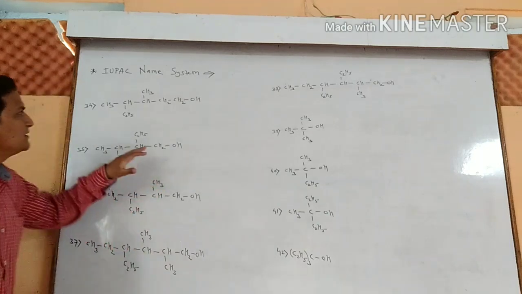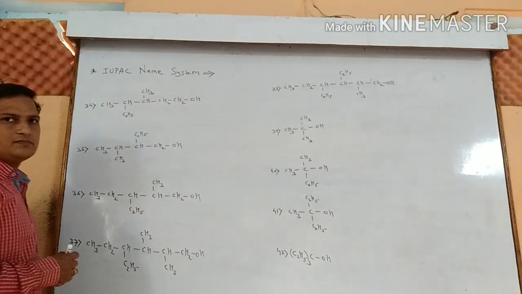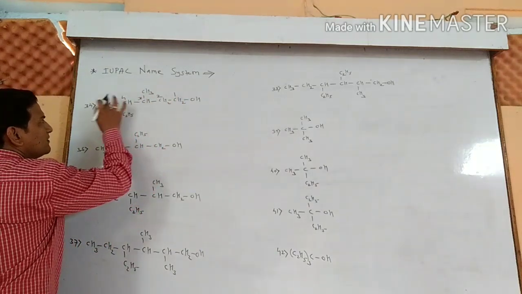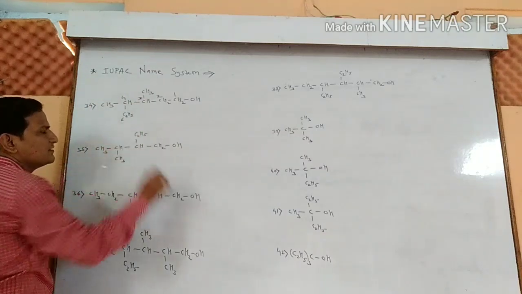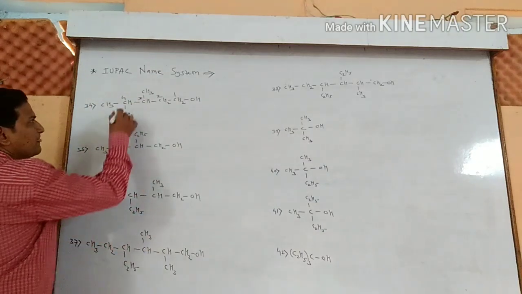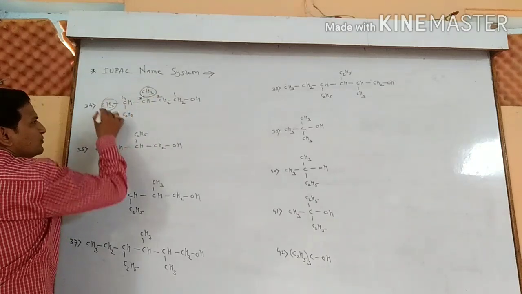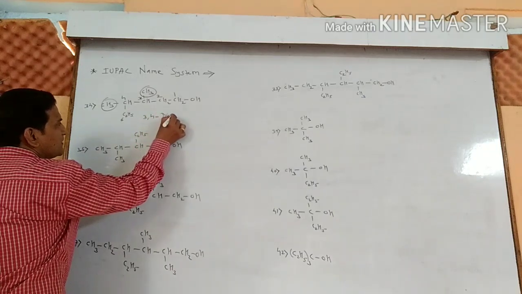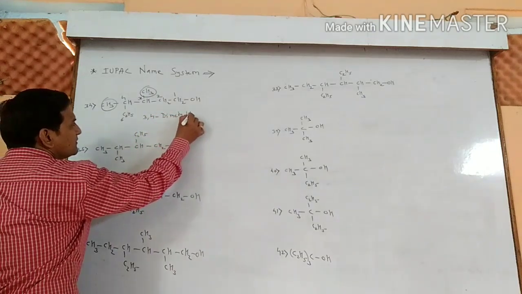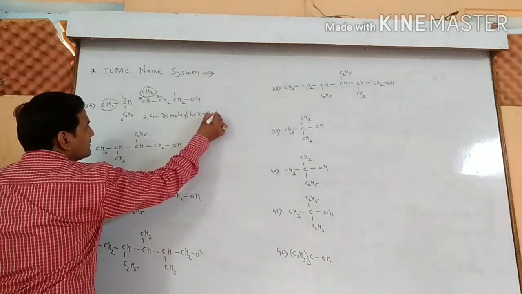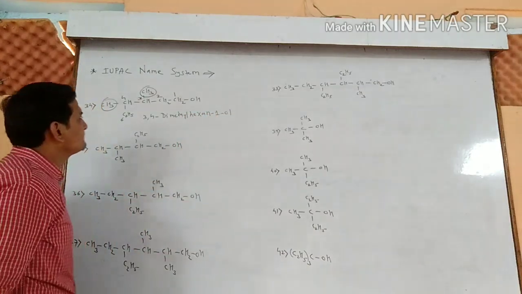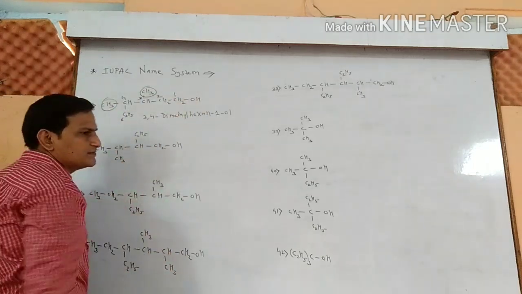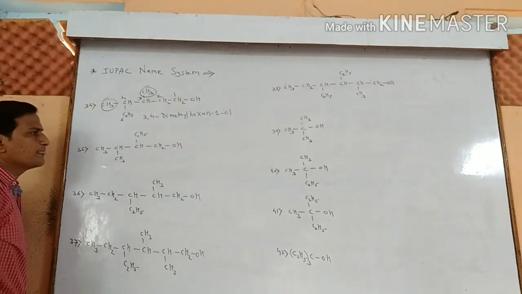Now example number 34. Same way, 1, 2, 3, 4. If you go down, you get the 6 carbon parent alkane chain. Branching is present at the third and the fourth position. Name becomes 3, 4 dimethyl hexane 1-OL. 3, 4 dimethyl hexane 1-OL, the name of the compound number 34.